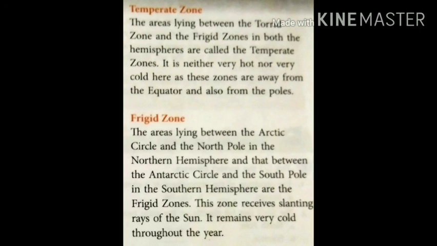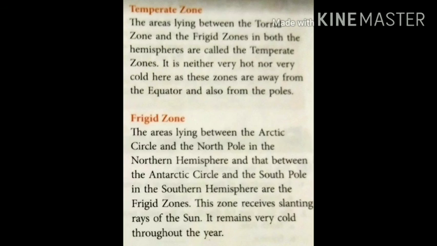Temperate zone. The areas lying between the torrid zone and the frigid zones in both the hemispheres are called the temperate zone. It is neither very hot nor very cold here, as these zones are away from the equator and also from the poles.